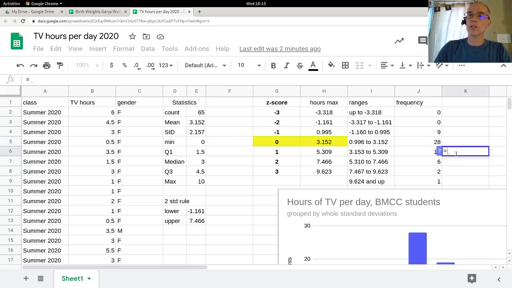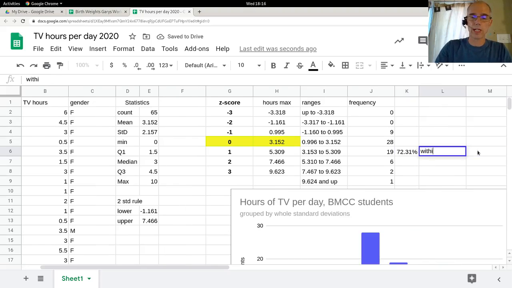So I want to add them up, parentheses, and then divide by the sum, or total, the count. And as a percentage, I get about 72% are within 1 standard deviation. Let's label that.